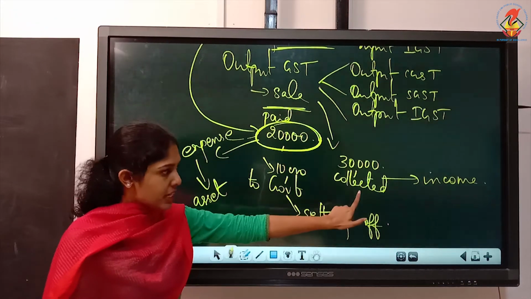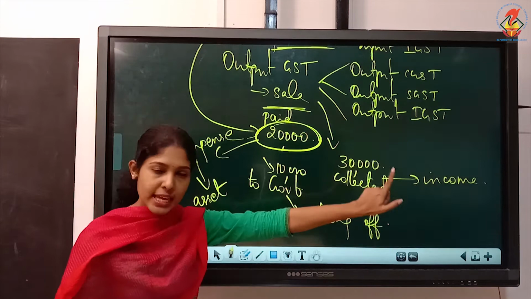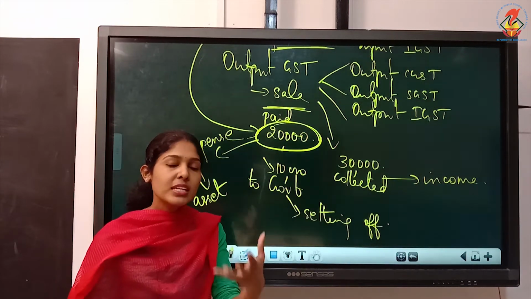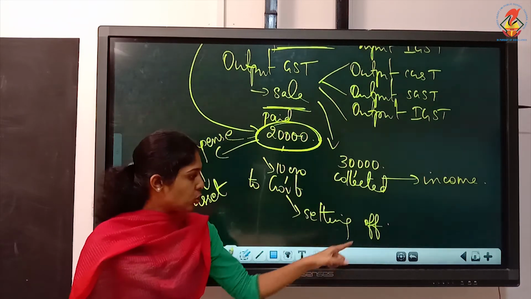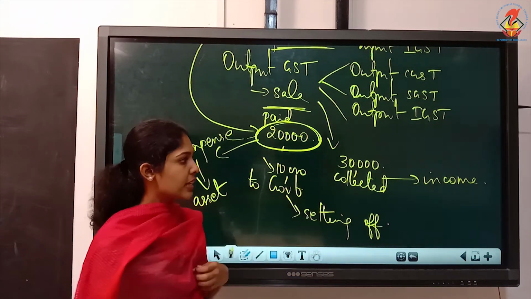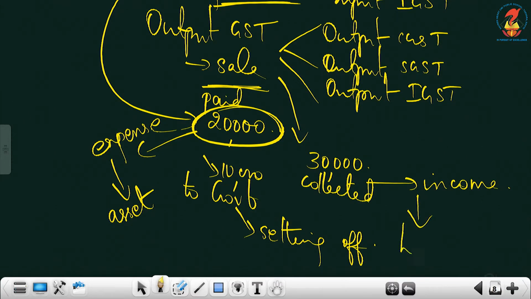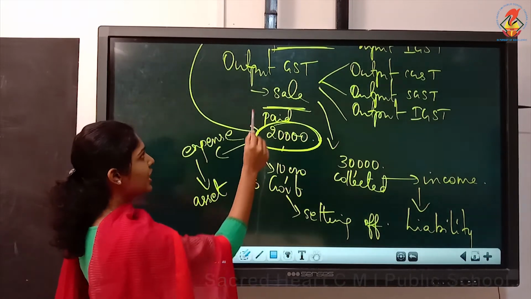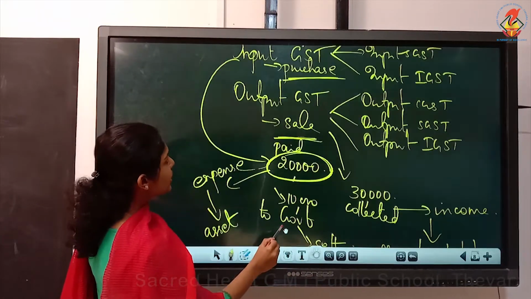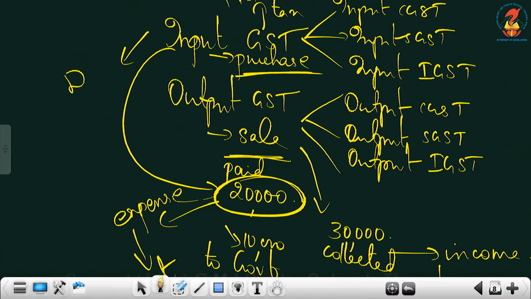Then, the collected amount is actually an income for you, but can we keep this amount with us? No, this collected amount is to be paid to the government. So is this collected amount actually an income for you? No, it is a liability for you. Understood? Though you don't understand the exact concept, what you have to learn is that input GST is always debited in your journal entry and output GST will be credited.